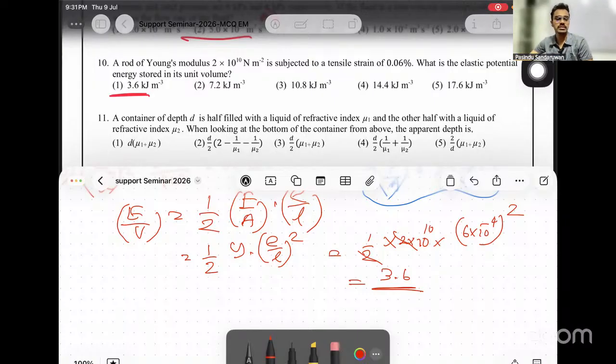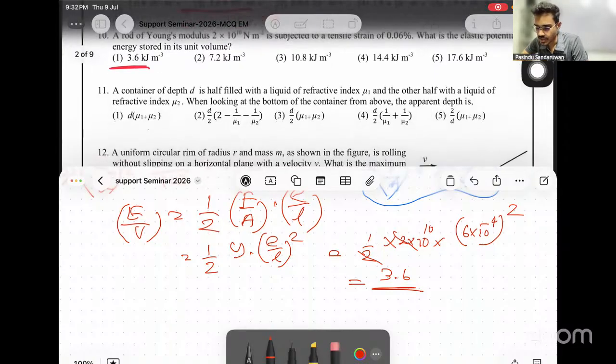Then there's only one answer with the number 3.6 or 36. So it is 1, right? It is 1. Don't check the 10 to the powers and all that, because the only number that remains in the simplification is 6 squared, 36. Right? Only number remaining there is 36. Right? 11.